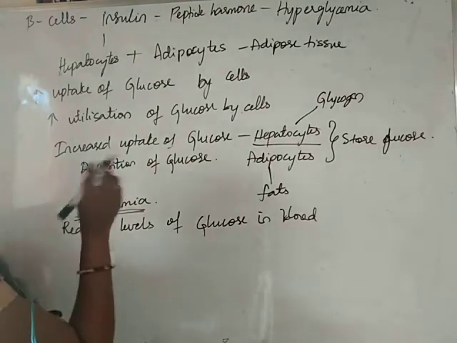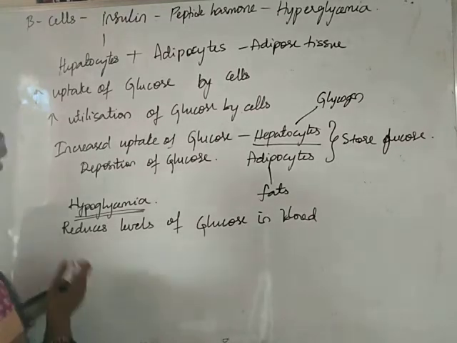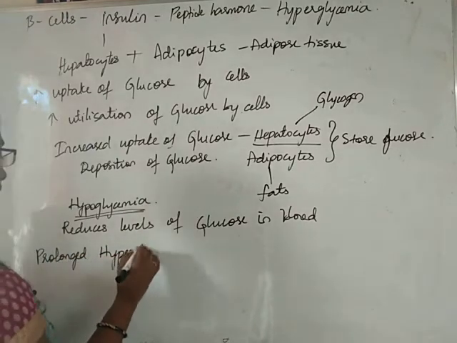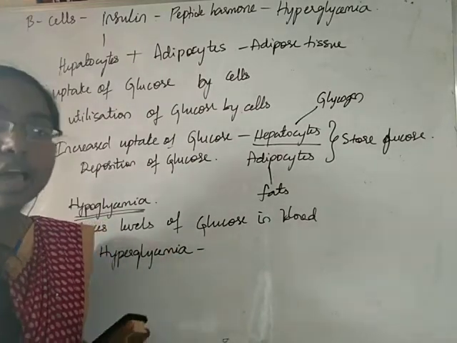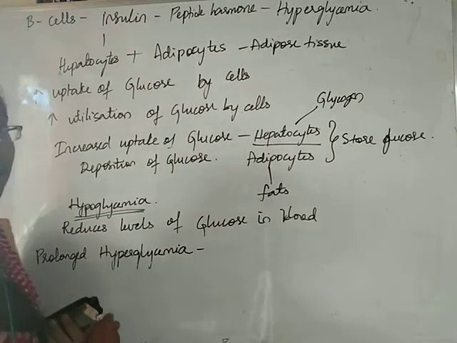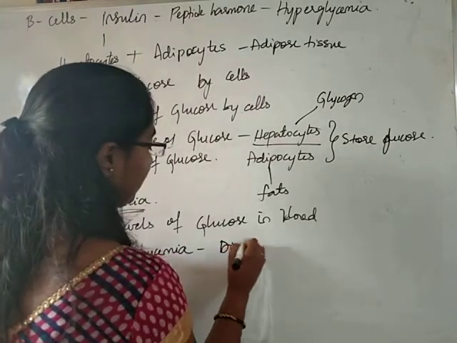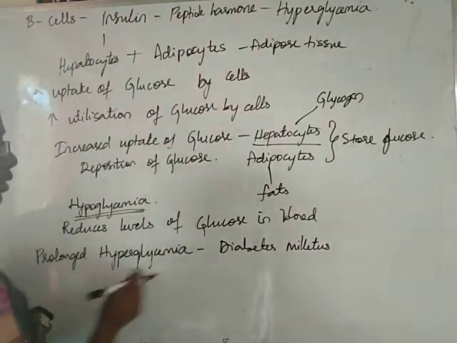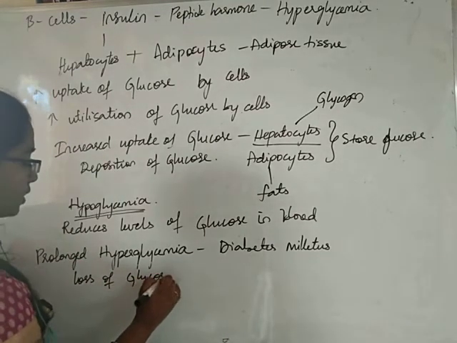But students, due to the lack of insulin hormone or due to the lack of receptors for insulin hormone, prolonged hyperglycemia can occur. In those conditions, prolonged hyperglycemia will occur. Prolonged hyperglycemia will result in a disorder called diabetes mellitus. During diabetes mellitus, there will be loss of glucose through urine,